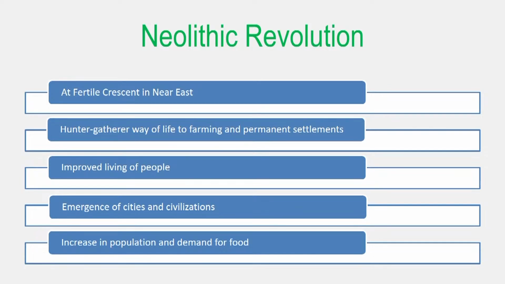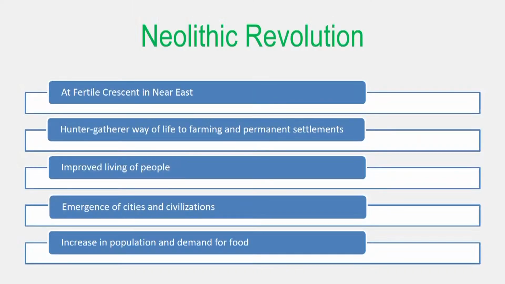Coming to the first type of agricultural revolution, that is the Neolithic revolution. This term was coined by V. Gordon Childe in the year 1936. Actually it is the first period when agricultural development happened.